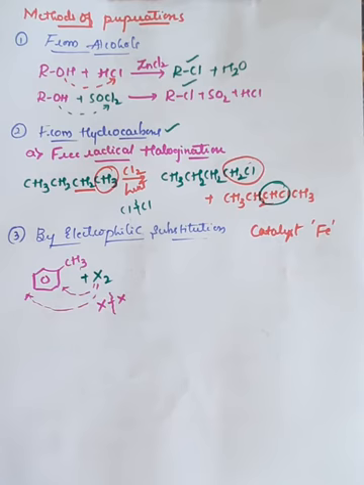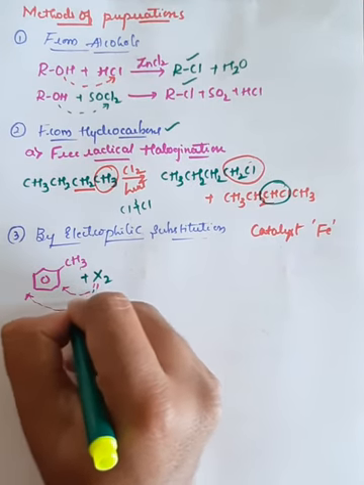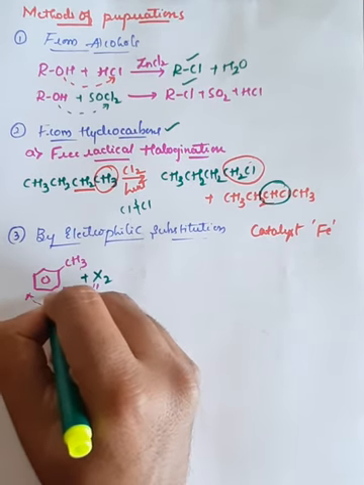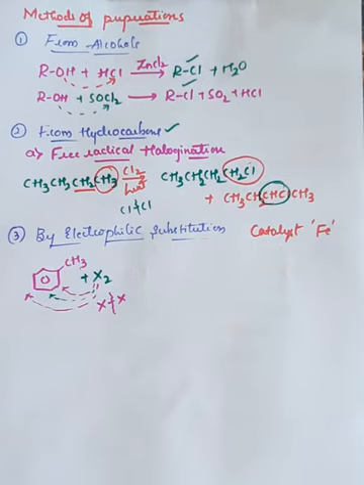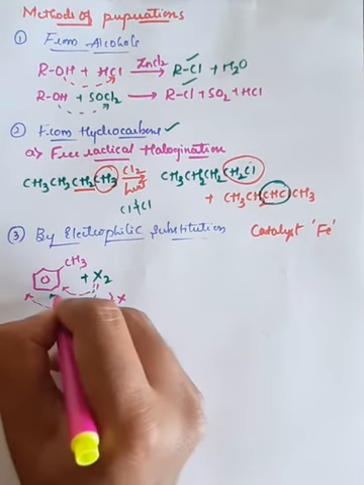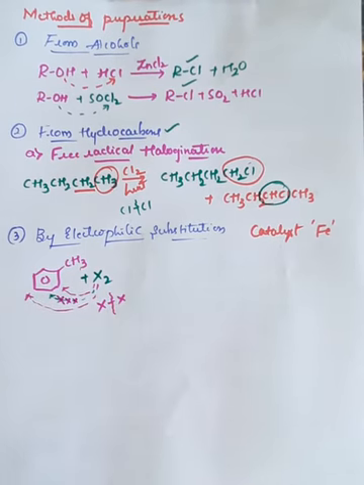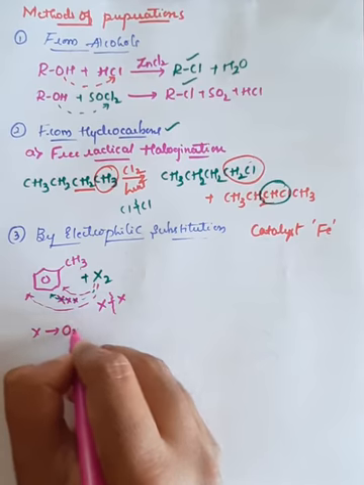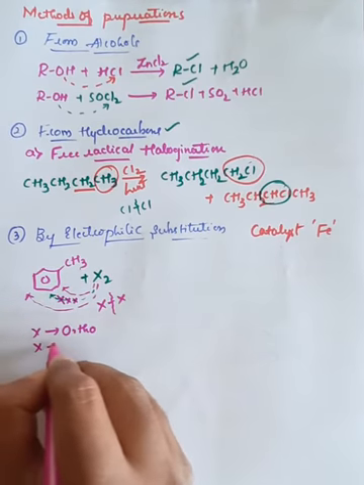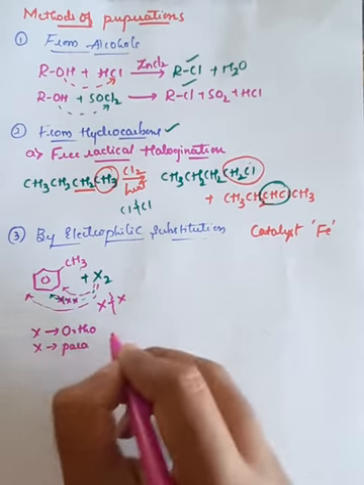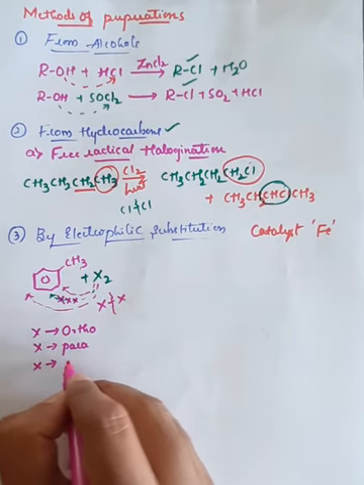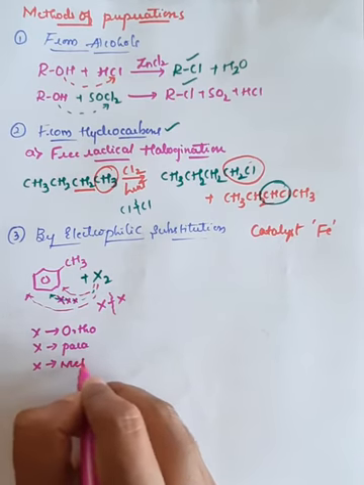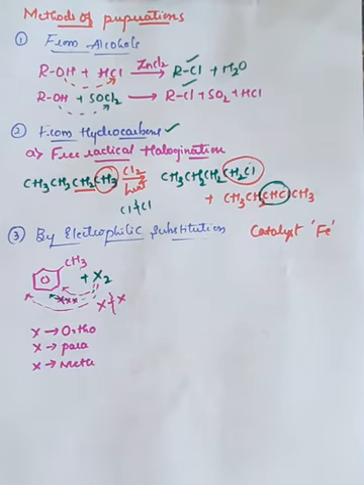This route is not favorable. Observe this route, whatever I have written with the green colored arrow mark. So this route is not favorable. This cannot be done. Which means the halogen can only bond with the ortho position, or only with the para position. Halogen cannot be bonded to the meta position. That is because of steric hindrance.